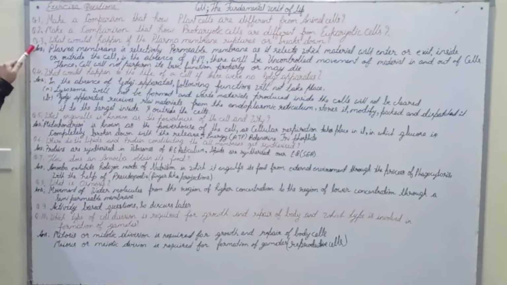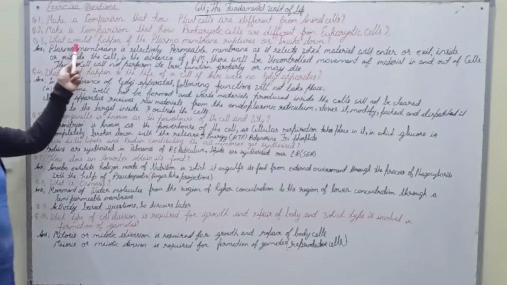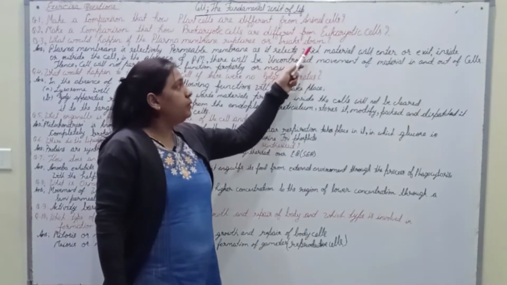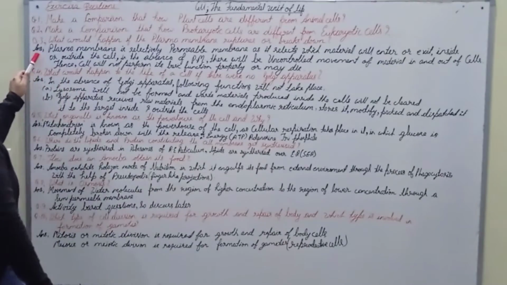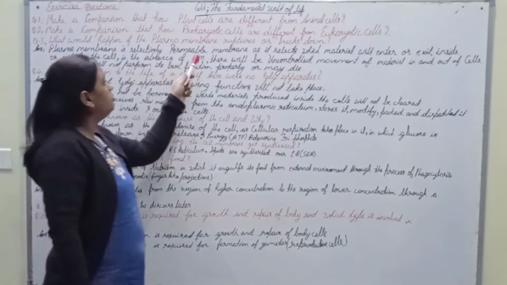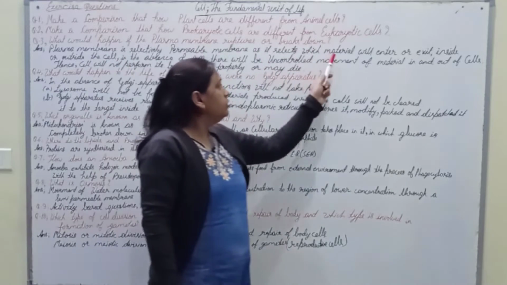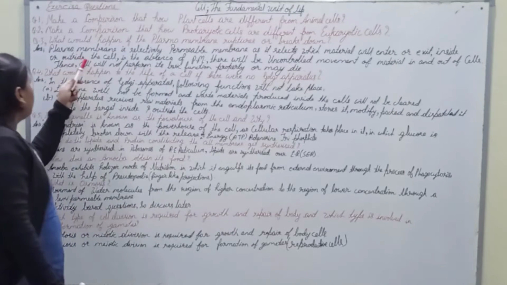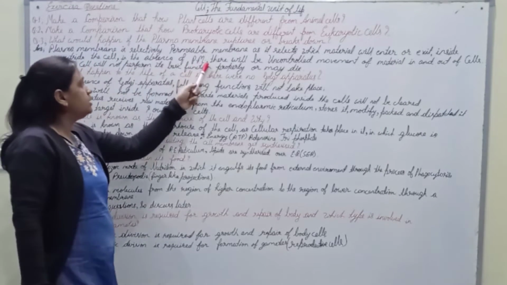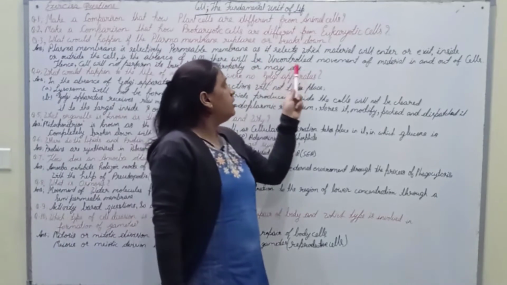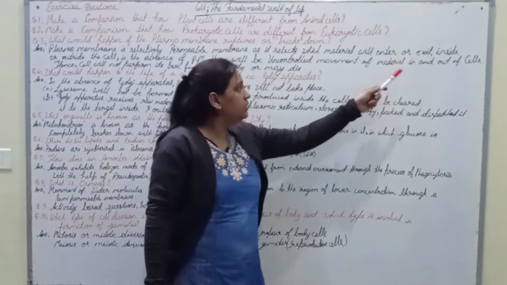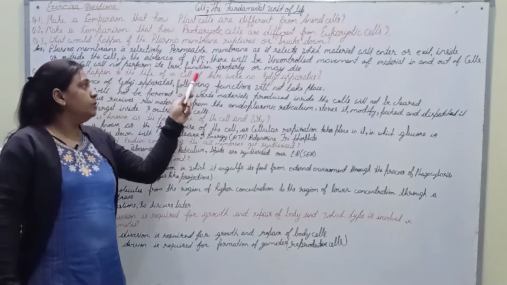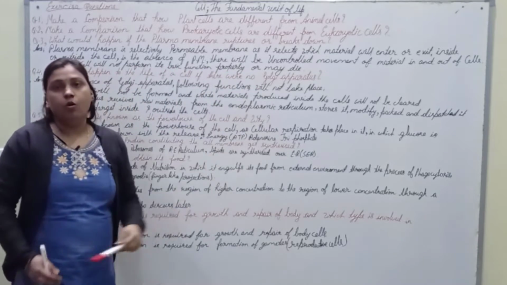Now moving ahead, we have question number third that says what would happen if the plasma membrane ruptures or breaks down. The answer will be plasma membrane is selectively permeable membrane as it selects which material will enter or exit inside the cell and outside the cell. In the absence of plasma membrane, there will be uncontrolled movement of material in and out of cells. Hence, cell will not perform its basic function properly or may die.